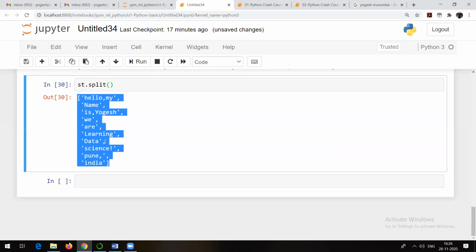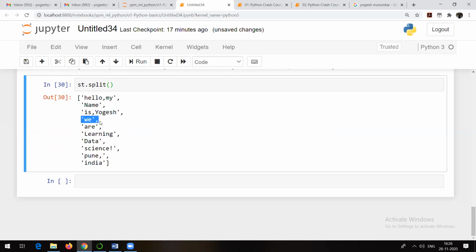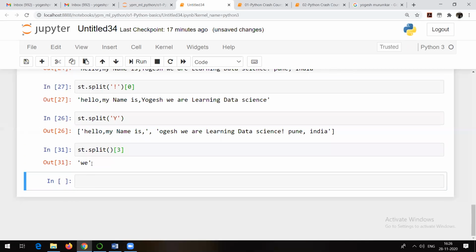This is very important. Suppose I want to fetch this one. What I can do is 0, 1, 2, 3, whatever we have seen in the case of indexing, exactly the same thing you need to do. So remember, the output of split is always in terms of a list. That's a very basic point but an important point.